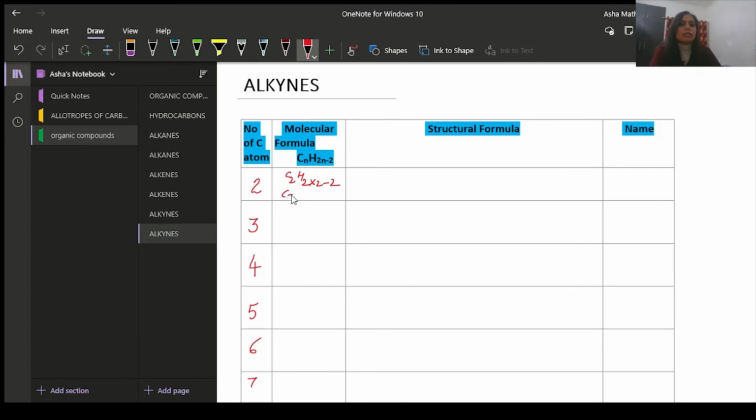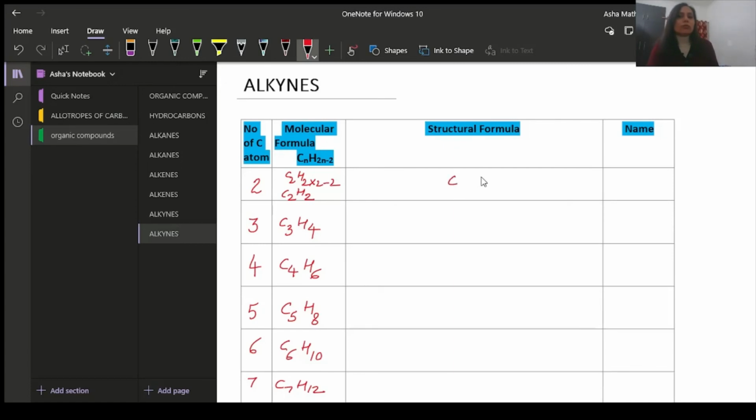So C2, 2 into 2 is 4, 4 minus 2 is 2. So C2H2. Here it will be C3H4. Here C4H6. Here C5H8. Here C6H10. Here C7H12. Okay. Now how to draw its structural formula?